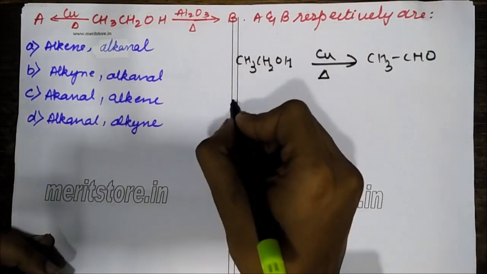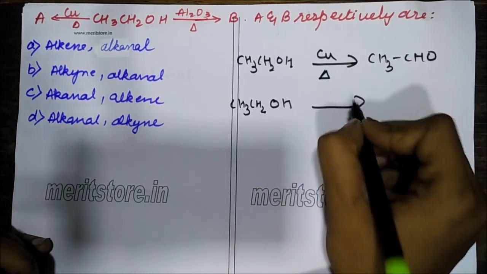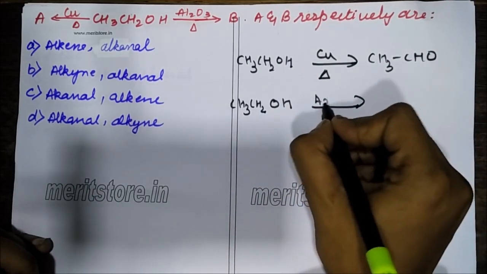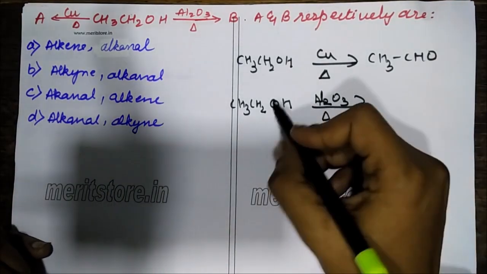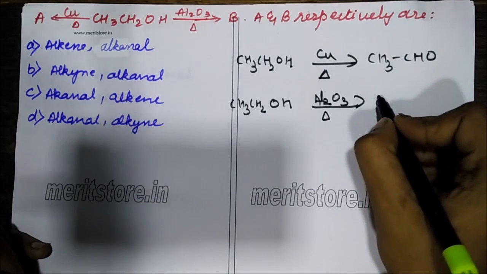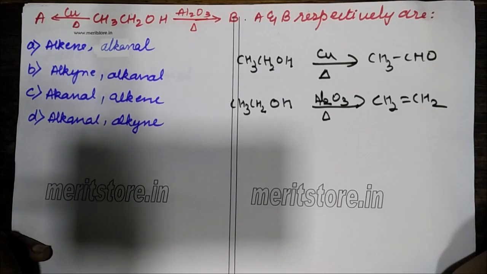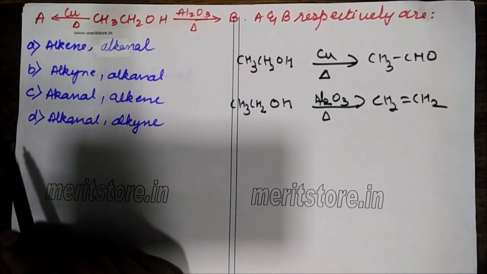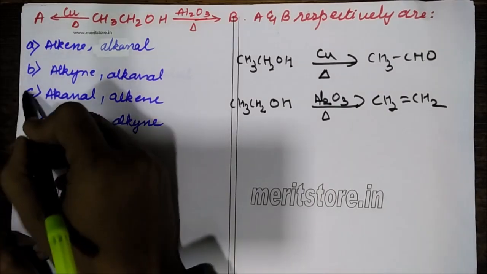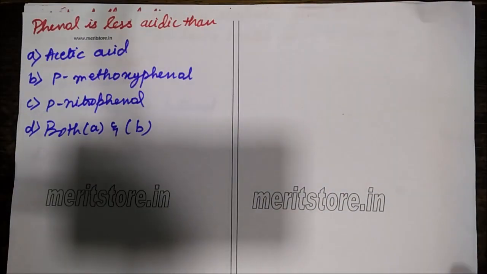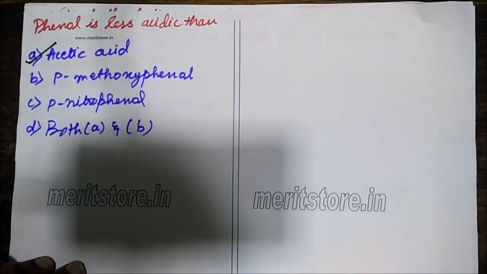And when this same compound CH3CH2OH is heated in the presence of Al2O3, it will undergo dehydration, that is removal of water molecule, to form an alkene. So my correct answer is alkanal and alkene, C. Phenol is less acidic than acetic acid. This is a pure theory question.